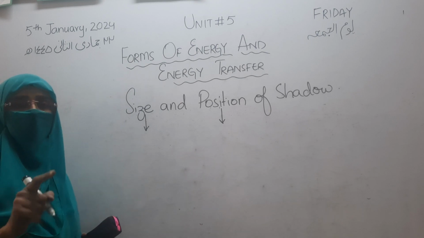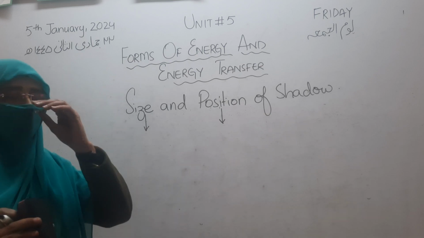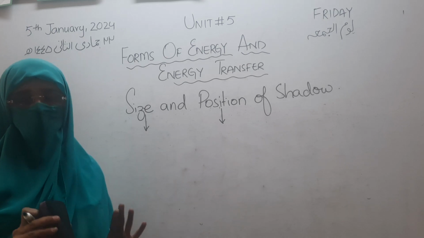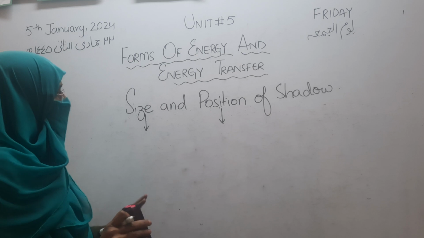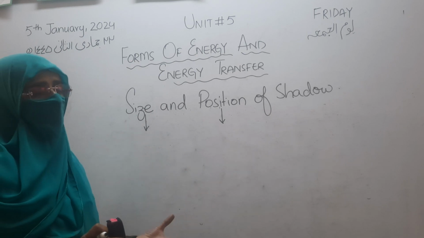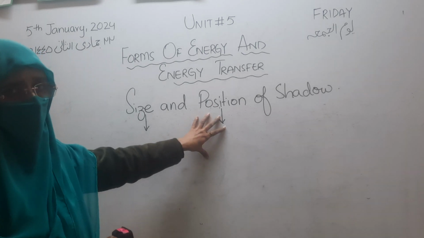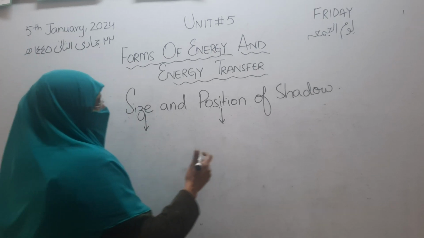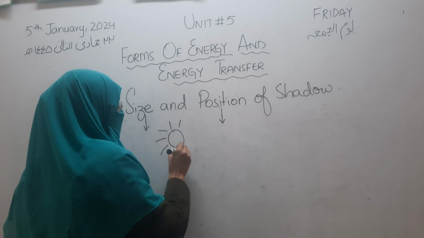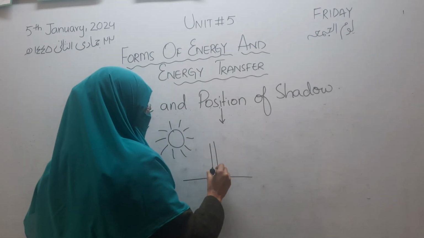It depends upon the light source. जो हमारा सोर्स होगा ना, whether the source is the sun, whether the source is the artificial light, it depends upon you कि आपका source क्या है. Okay, if we are talking about the source that is the sun, we can identify the position of the shadow if we draw the diagram, and we have an object just like the tree.